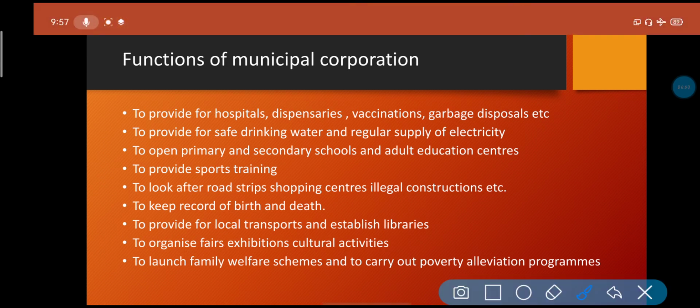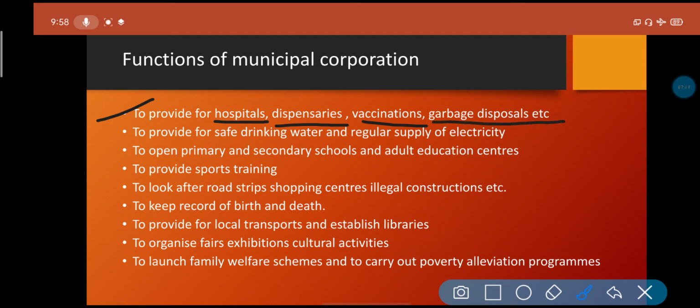Let's see. The first most important function is providing hospitals, dispensaries, and giving vaccinations. See, if you observe those living in the township areas, different types of vaccinations like polio vaccinations, then hepatitis vaccinations, are given by the ladies, the working people. Okay, and that is arranged by the municipal corporation.